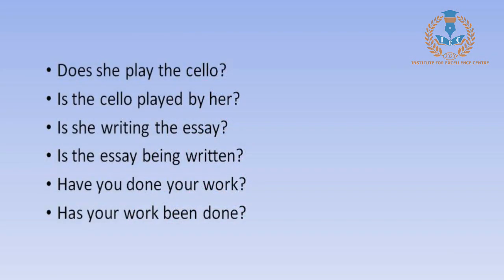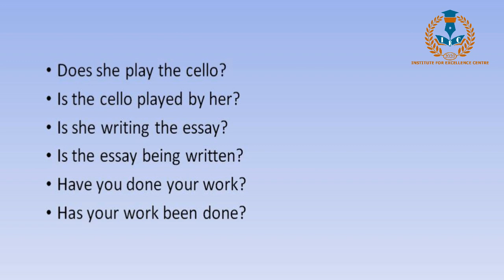Now let's go for a few sentences which are questions. Okay? Does she play the cello? Now it becomes, is the cello played by her? Look at the tense. Is the cello played by her? I'm sure you know how to change a simple sentence into negative or interrogative.